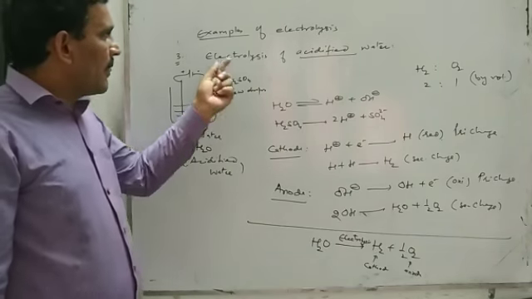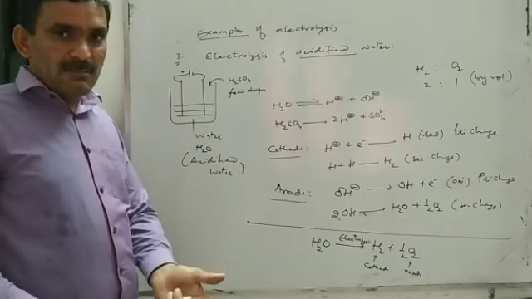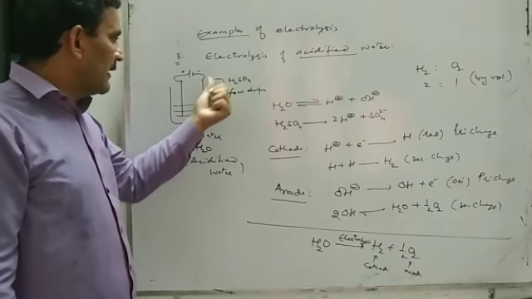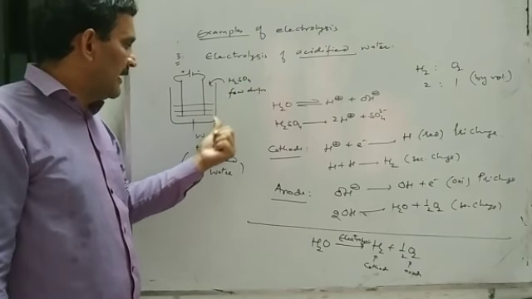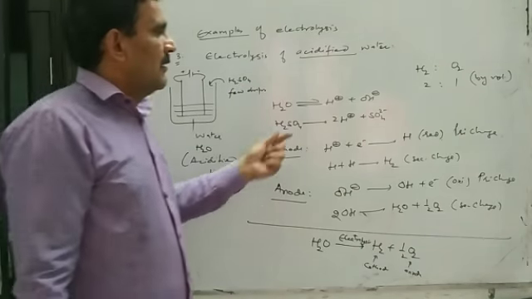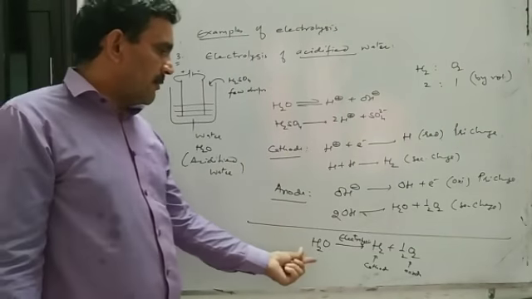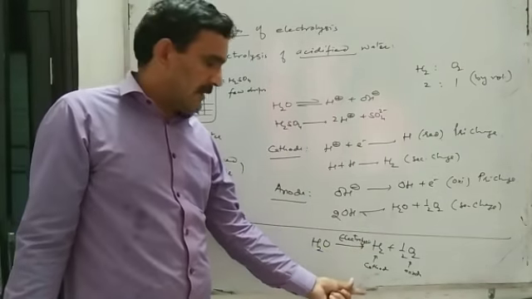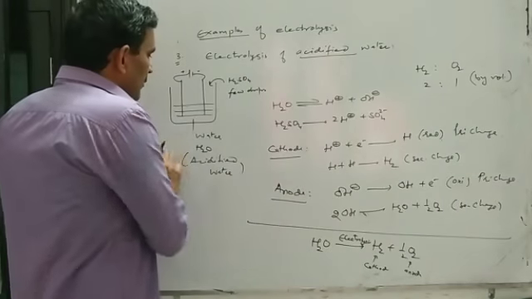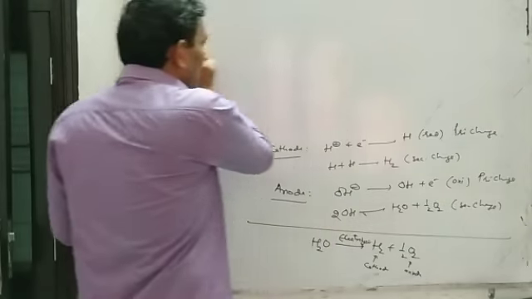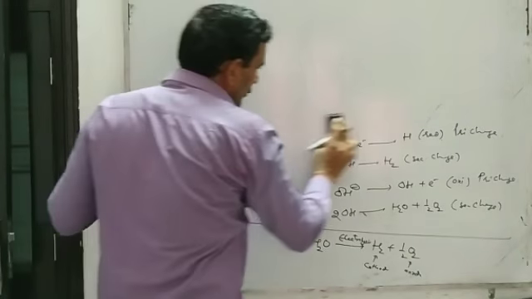So here you see, pure water can't be electrolyzed because it is a poor conductor of electricity, it is a very weak electrolyte, and water can be electrolyzed after its acidification. And on electrolysis of water, we obtain hydrogen at the cathode and oxygen gas will be evolved at the anode. So here one thing you have to conclude now.